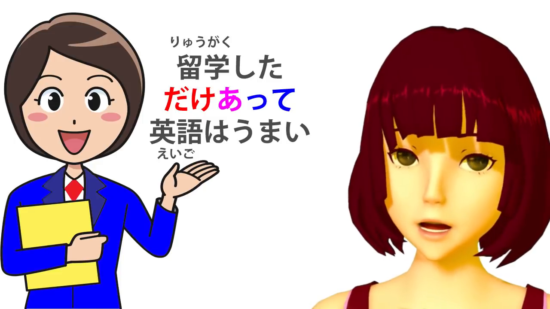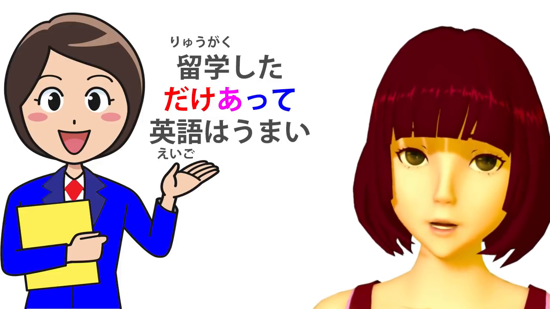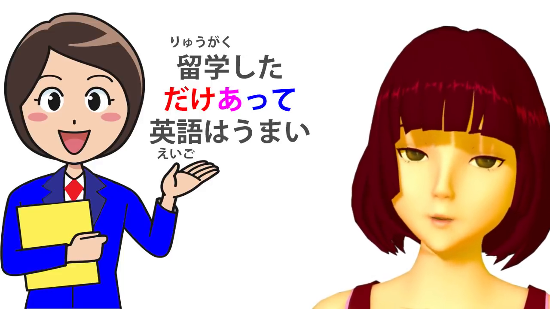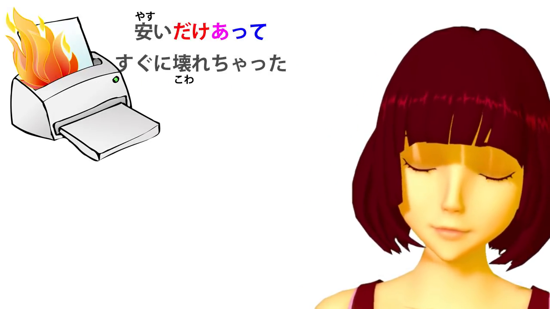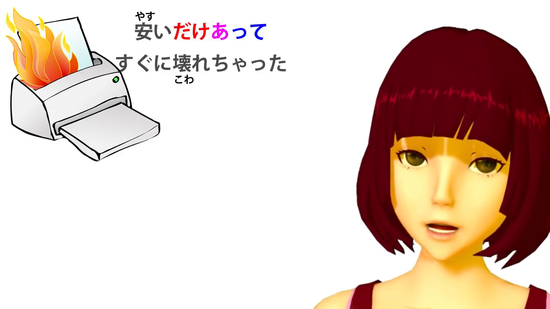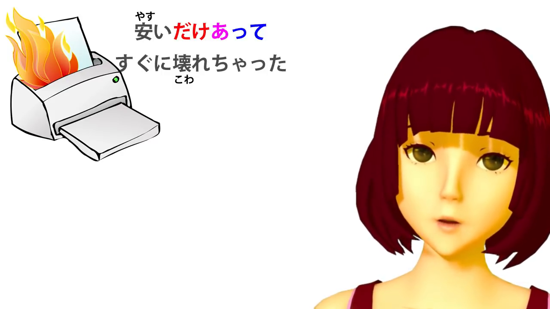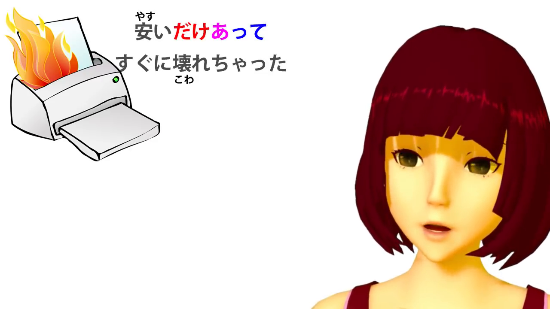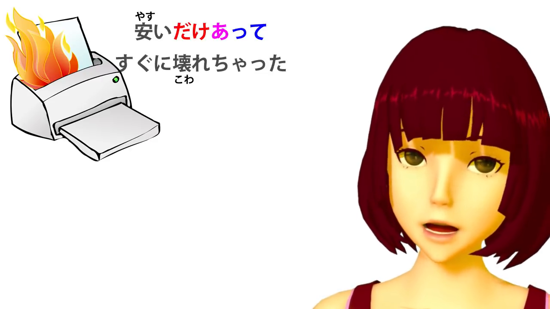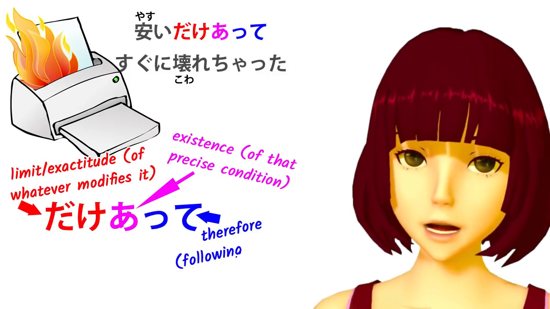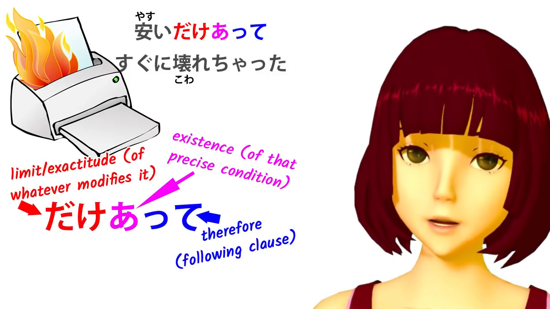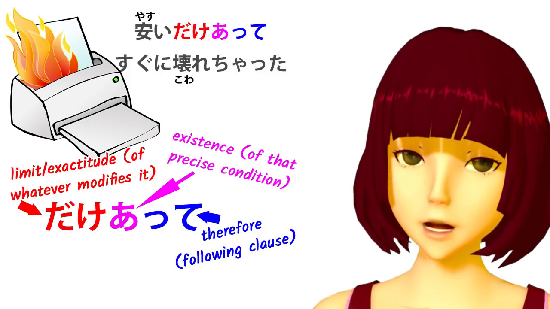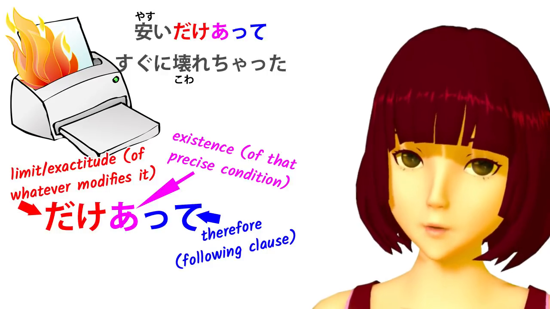Now, you might think I'm splitting hairs here and being a bit too geeky about the exact meaning, but let's take another example. Yasui dake atte, sugu ni kowarechatta. Now, this means, because of the limit of its being cheap, it quickly broke. Now, it wouldn't make any sense here to say, would it? Not for nothing was it cheap. It broke quickly. What we're actually saying is, precisely because it was cheap, it broke quickly.